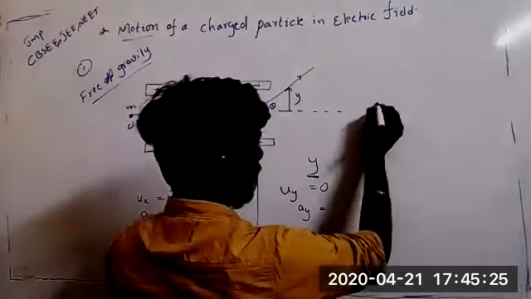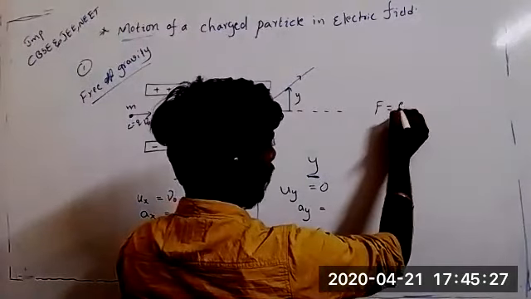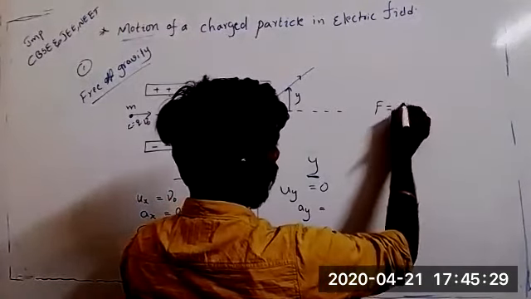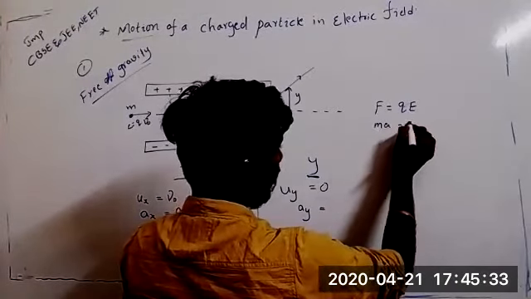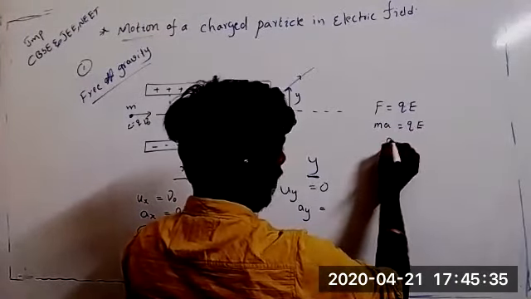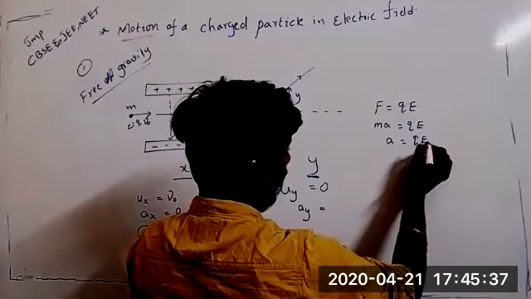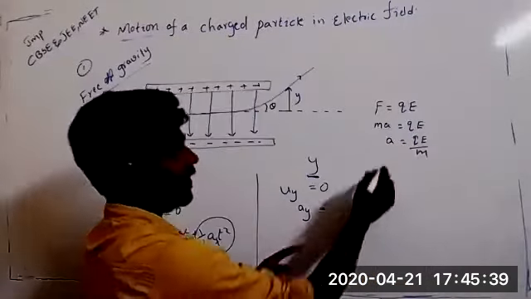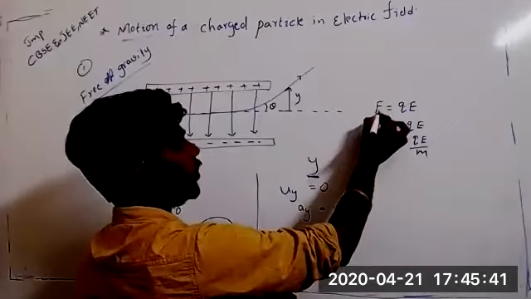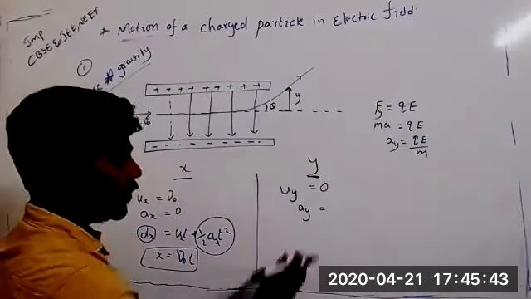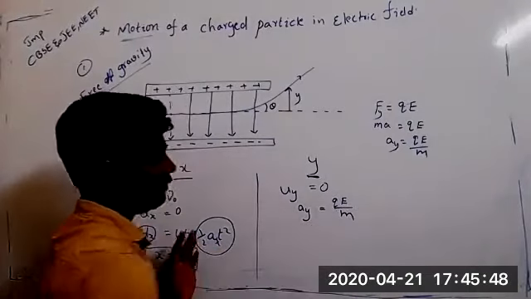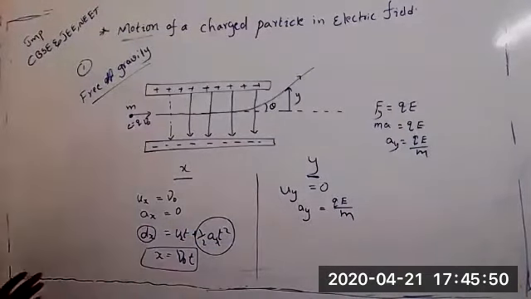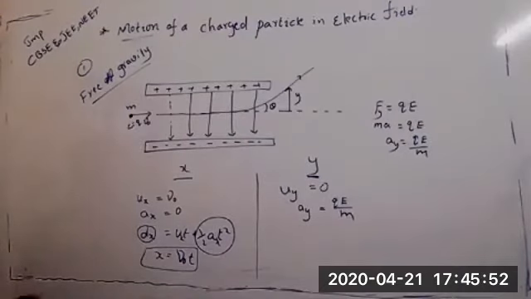See, force is acting, right? That force equal to QE. Force means ma, right? So QE equals ma and a equal to QE by m. It is the acceleration along y direction, because force is also acting in y direction only. So this a_y is equal to QE by m. Understand?